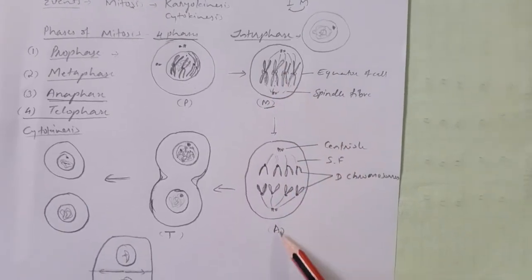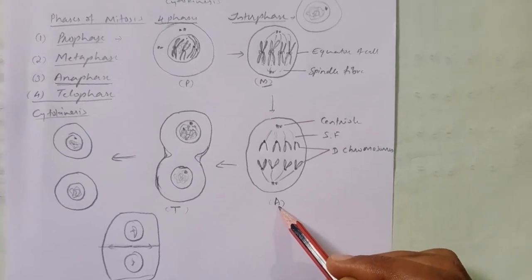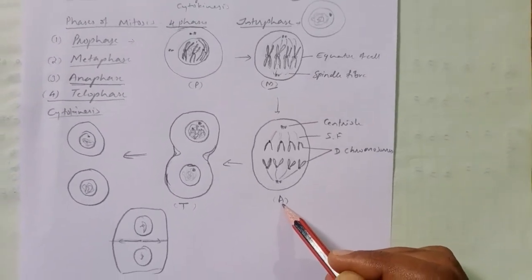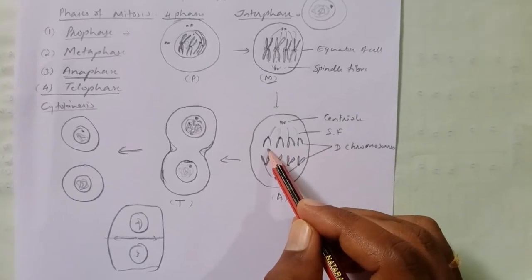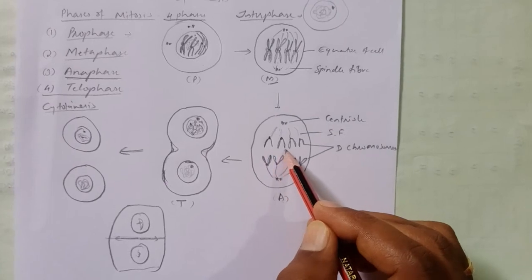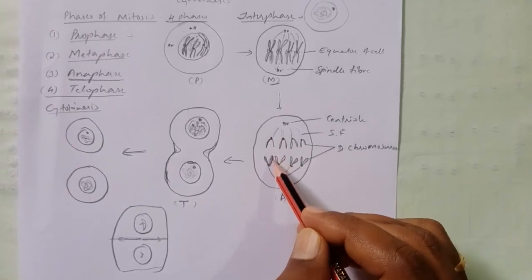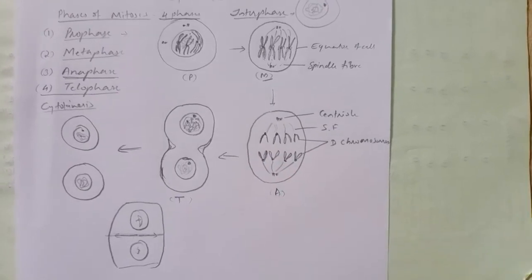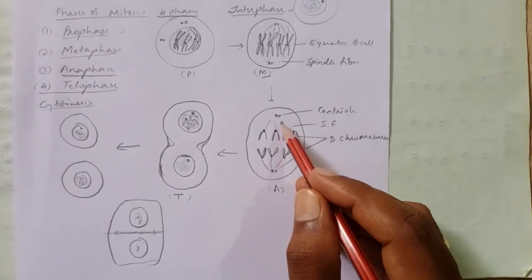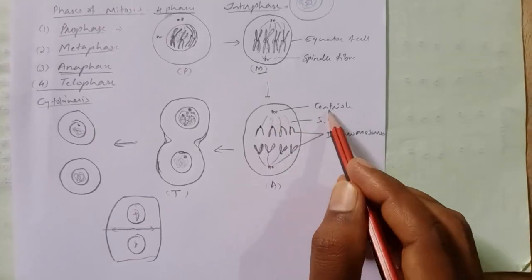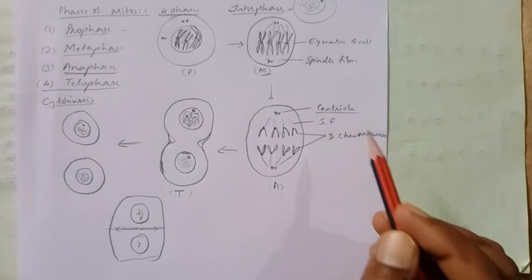Anaphase is also the shortest phase, the third phase of mitosis. Here the centromere of the chromosome splits longitudinally and produces two daughter chromosomes, and the daughter chromosomes move towards the opposite poles with the help of spindle fibers and centrioles.